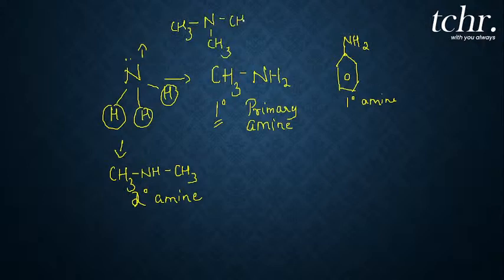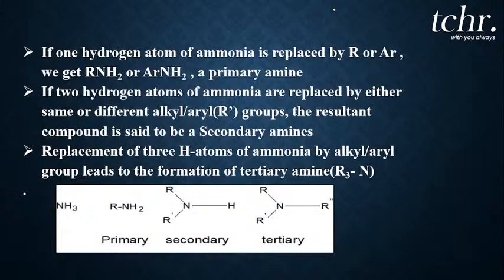So this is the classification of tertiary amines. Is it clear, my dear students? You all understood what is primary amine, what is secondary amine, and what is tertiary amine? It is based on how many hydrogen atoms you replace with alkyl or aryl groups. If you replace one hydrogen atom, we call it primary amine.